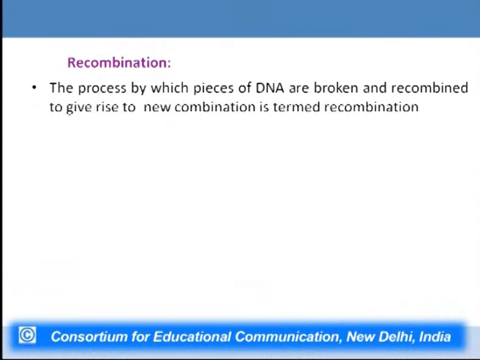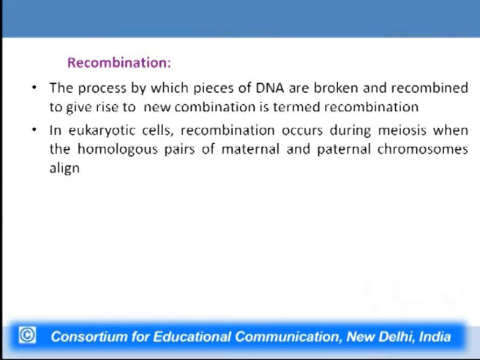Now, what exactly is recombination? It is the process by which pieces of DNA are broken and recombined to give rise to new combinations. And this is the whole process of recombination in organisms. In eukaryotic cells, the recombination occurs during meiosis when the homologous pairs of maternal and paternal chromosomes align.